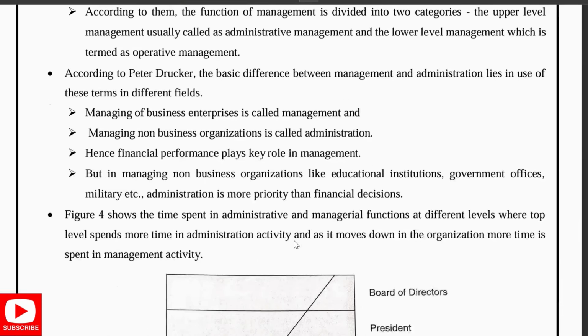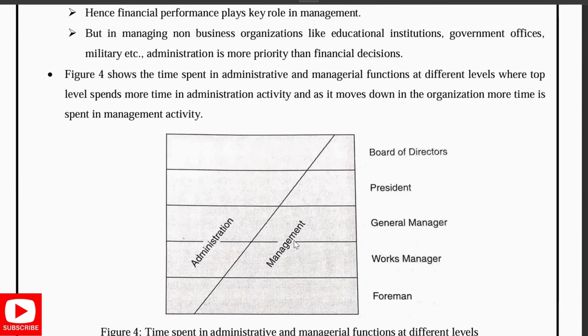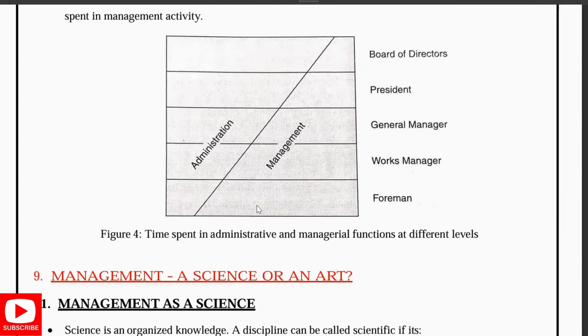So this was about that. About the administration, here we have the board of directors, president, general manager, works manager, and so on. This gives the time spent on administrative and managerial functions at the different levels, that is, how much importance they give to each of them.